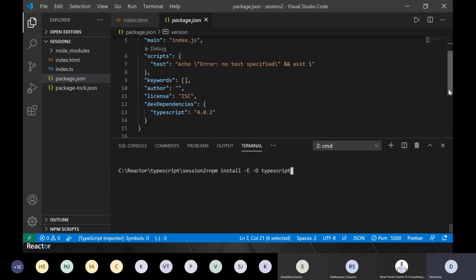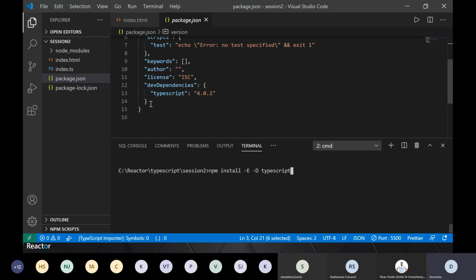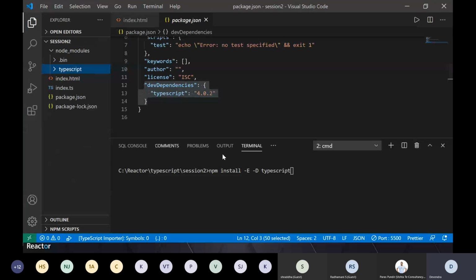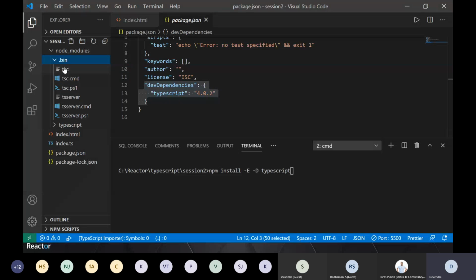Okay, now see two things. When I created that package.json, this part was not there. Second thing, this node modules folder was not there. So as soon as I installed TypeScript, the node modules folder got created. It has got my TypeScript package. I'll quickly open and show, right? All those libraries which are required for this project, right? And it will have my tsc command line also. Okay, so this I have installed for my project.